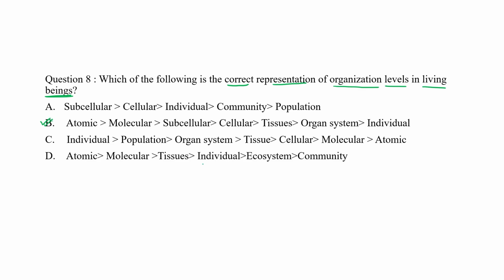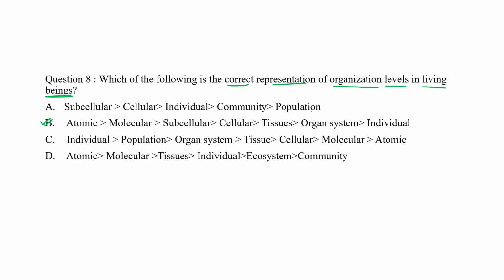As you can see over here, individual, then population, then organ system. No, organ system is a part of an individual. And then tissue, then cellular. So this one is wrong. Similarly, subcellular, cellular, then individual, then community and population.